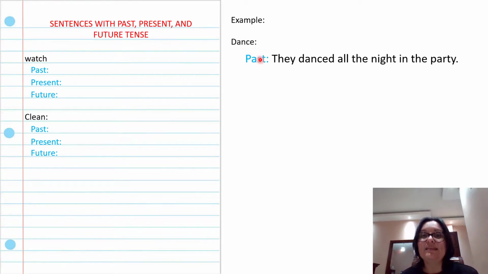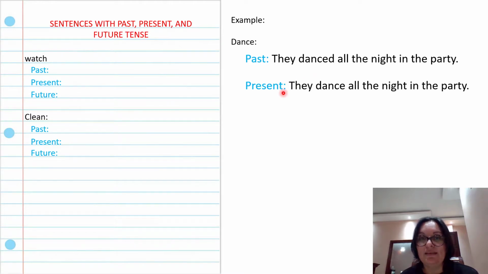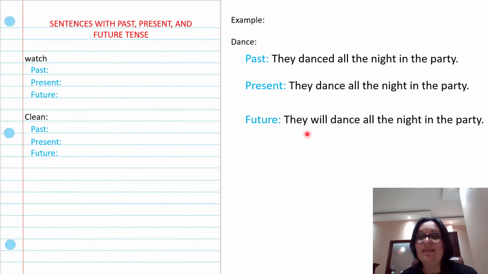In past tense, I can say, they danced all the night in the party. Past tense, danced. Okay? In present, they dance all the night in the party. Now in future, they will dance all the night in the party.